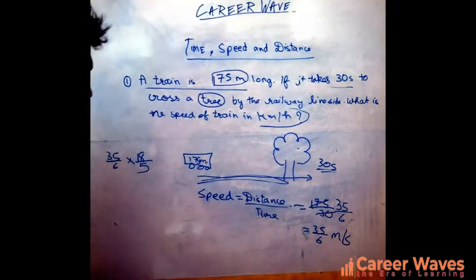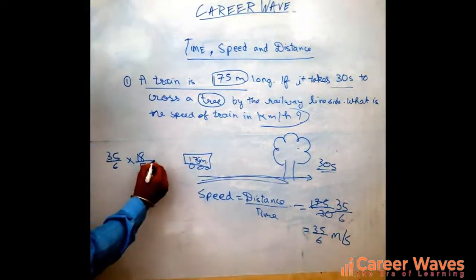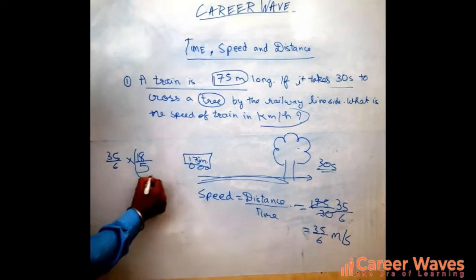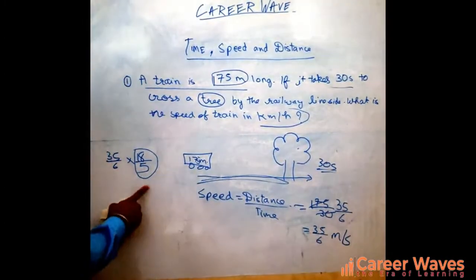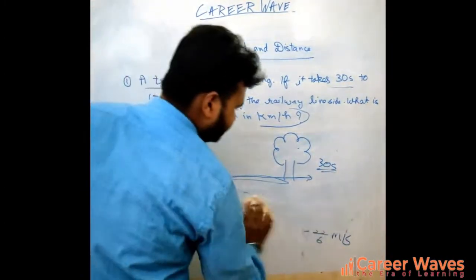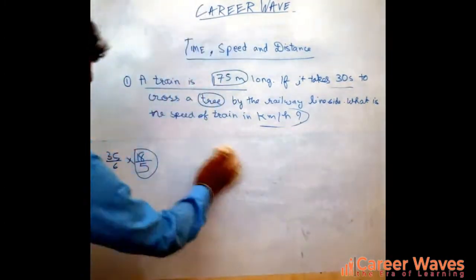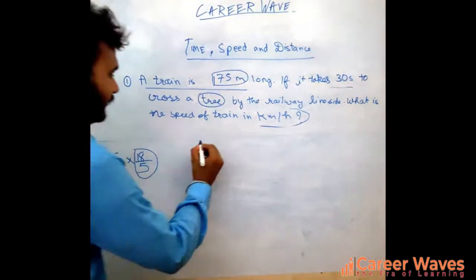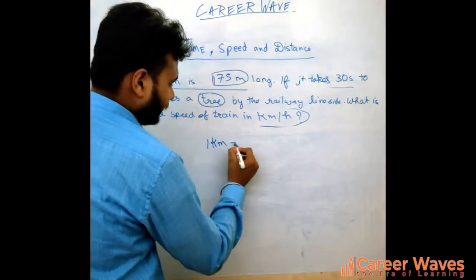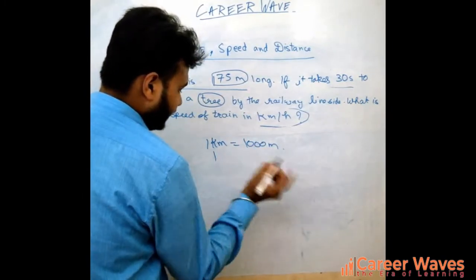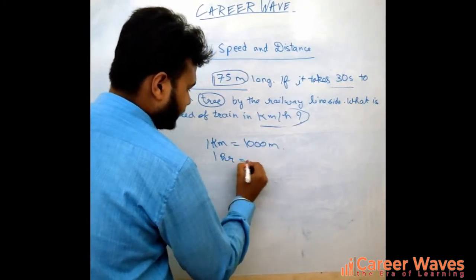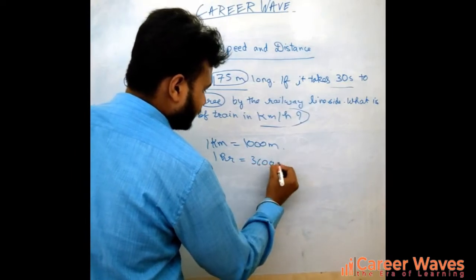Now some students will ask why the conversion to kilometer per hour is 18 by 5. To make it simple, let's discuss why we are taking 18 by 5 only. In 1 kilometer there are 1000 meter, and 1 hour is equal to 3600 second.